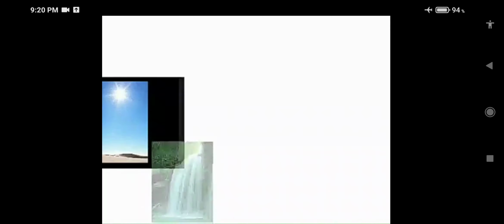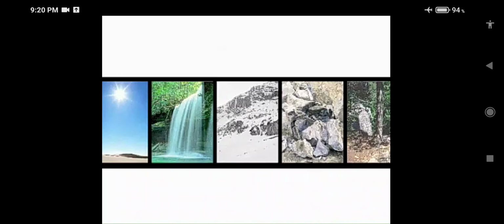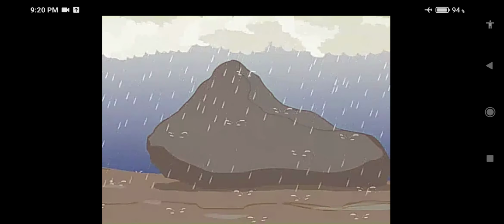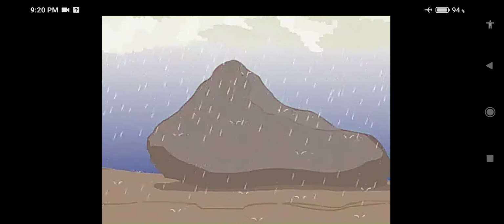The action of sun, water, ice, wind, and plants break huge pieces of rock to form soil. The process of soil formation is very slow, taking thousands of years, and is known as the weathering of rocks. The rocks are continuously exposed to the agents of weather, constantly heated by the sun and cooled by the rain. The alternate heating and cooling over a long period of time cracks the rocks in the following manner.